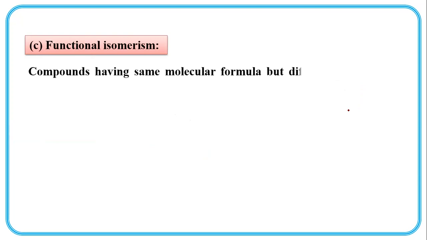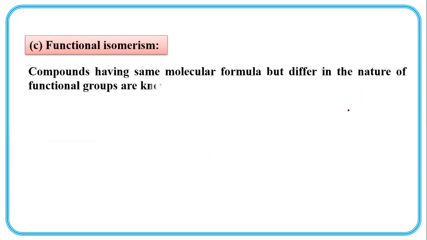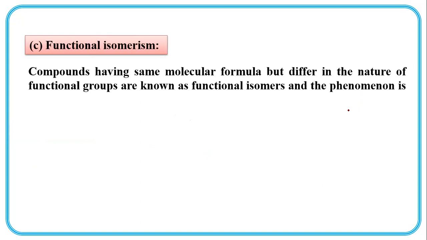Functional isomerism. Compounds having the same molecular formula but differing in the nature of the functional group are known as functional isomers, and the phenomenon is called functional isomerism. Their molecular formula is the same, but different functional groups are present.